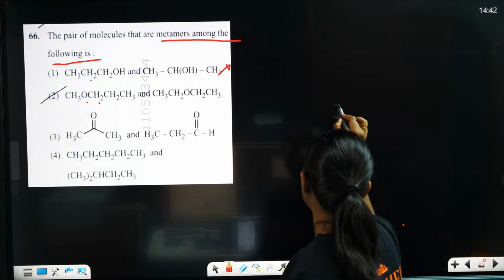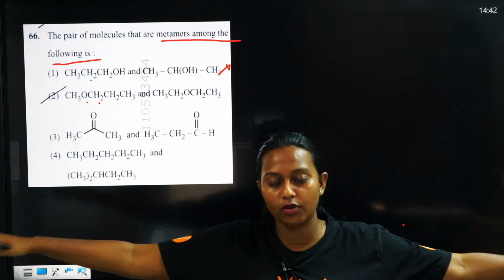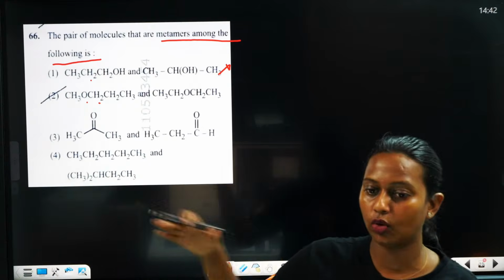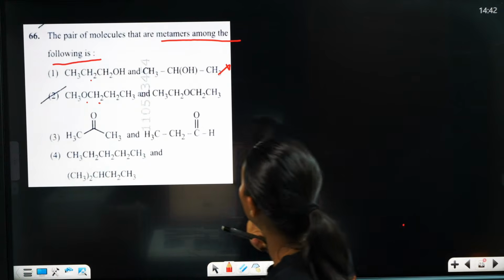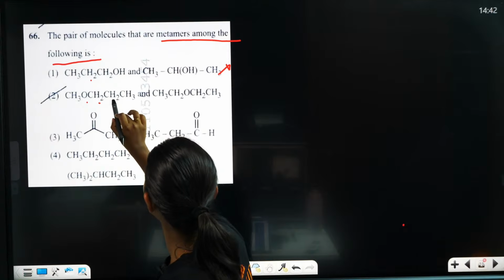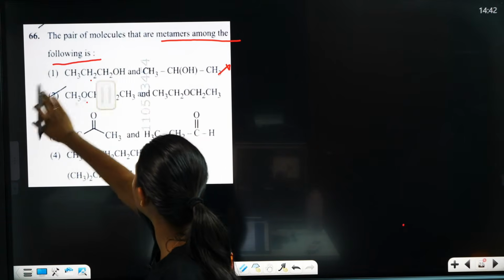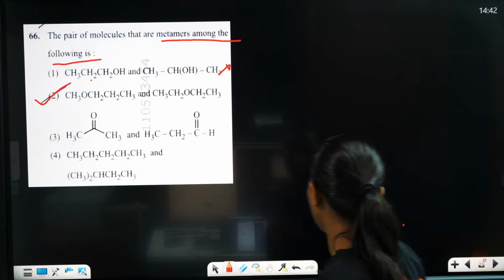When you consider the functional group, it should have different branches on each side. CH2, CH2, CH2, CH3, CH2, CH2. Yes, this is a metamer.